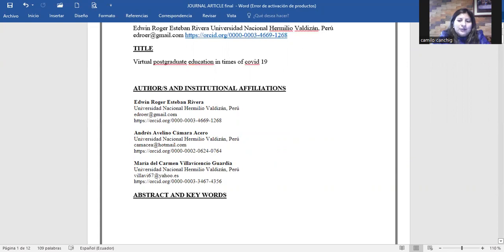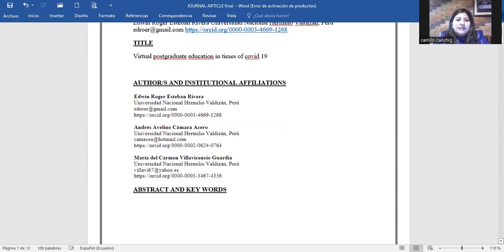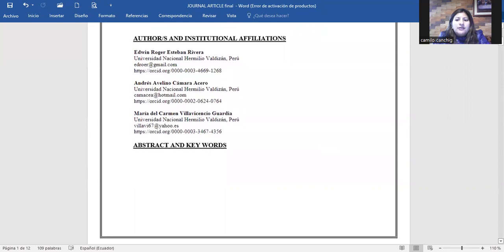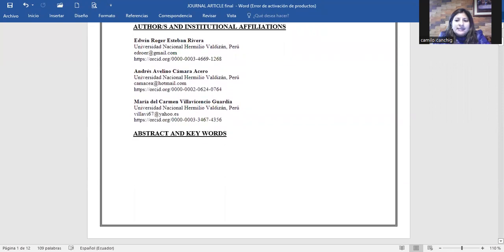This is the title. The title is also written in a creative way. It serves to hook readers' interest. Also, the title serves as a guide. It helps the article to be found by those looking for information, so it must contain the exact words that describe the content, as can be seen in the specific words, in this case, virtual education.